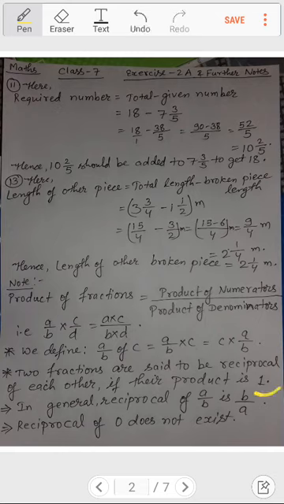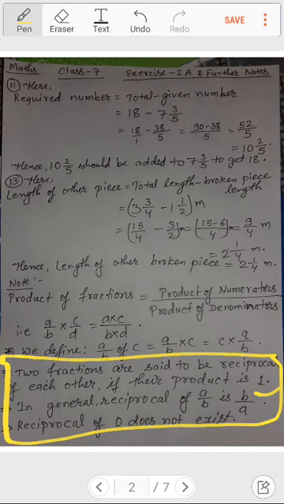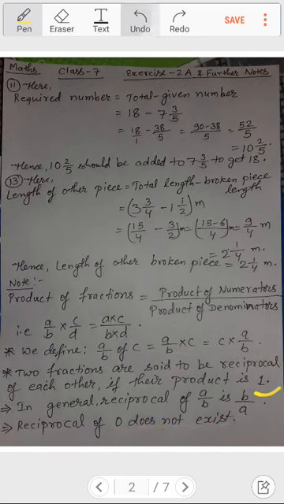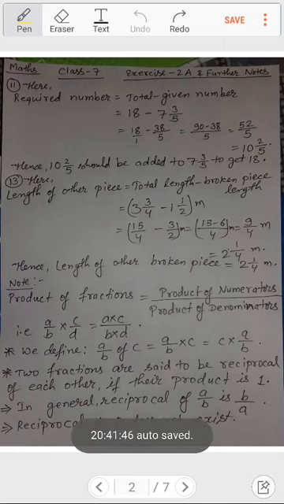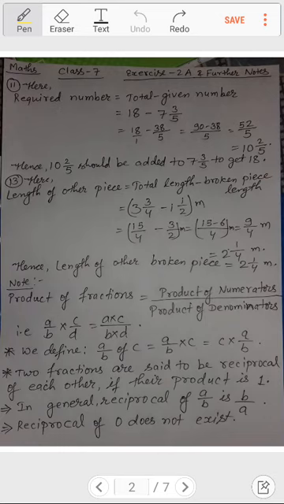This is a further exercise for the division purpose. In general, reciprocal of A by B is B by A, and reciprocal of 0 does not exist.